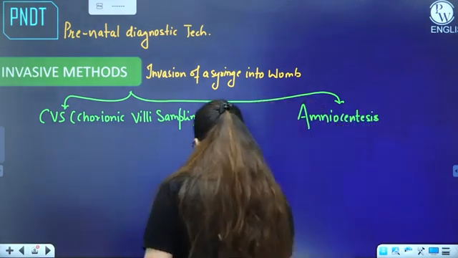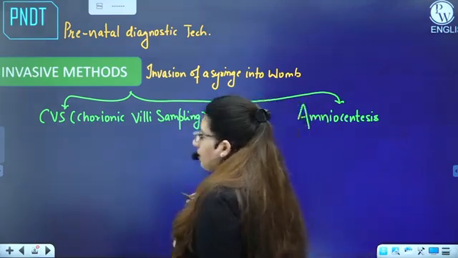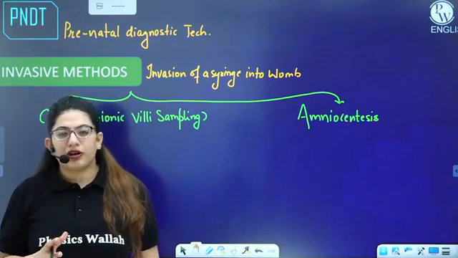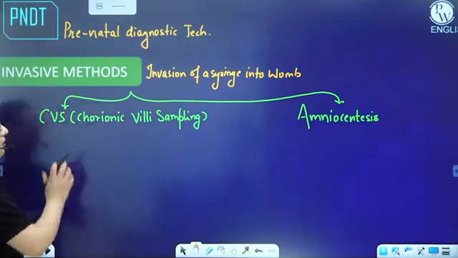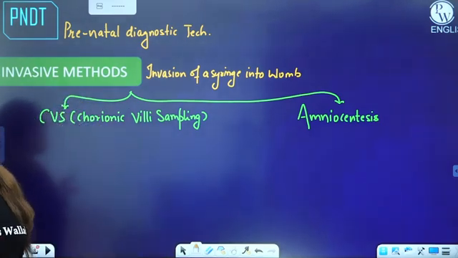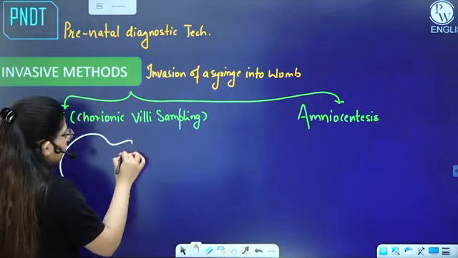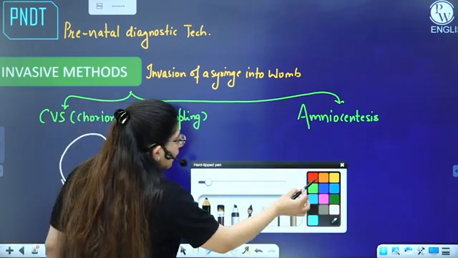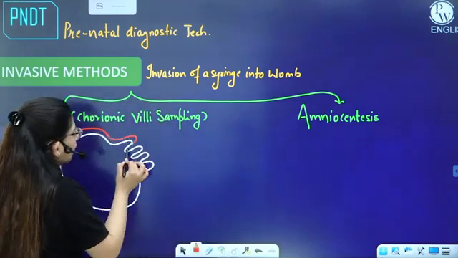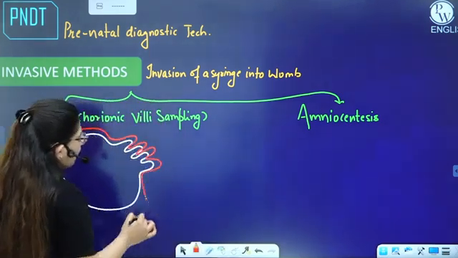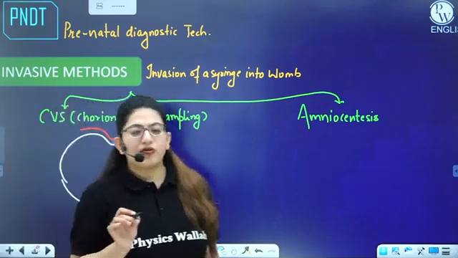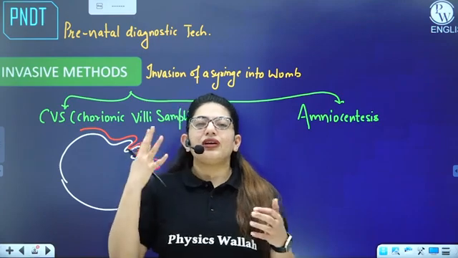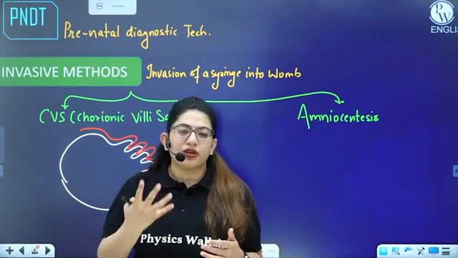Now, what are these techniques? The CVS, or chorionic villi sampling: you must have heard about the chorionic villi in the human reproduction chapter. What is a chorionic villi? These are finger-like projections that help the embryo get attached to the mother's endometrium of the uterus, right? So we have the innermost layer, which is the endometrium, on which the embryo gets attached, and that you call implantation. The attachment of the embryo occurs due to the presence of the chorionic villi.